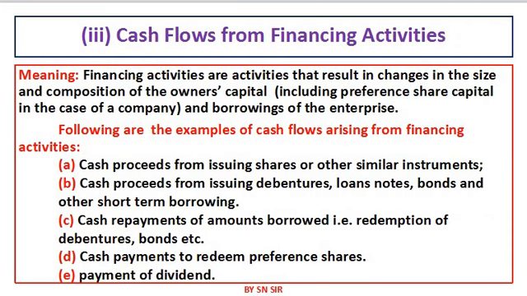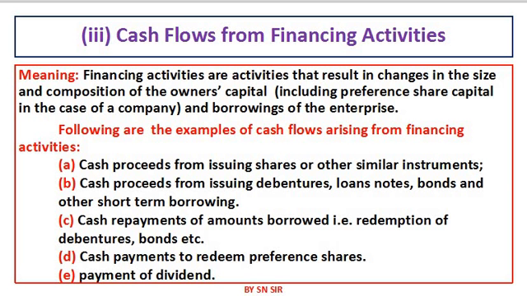Look at the next, that is third point or third activities, cash flow from financing activities. As I said, in investing activities we have to notice all the fixed assets, all the fixed investments or long-term investments. Under the financing activities we have to see all those activities of long-term liabilities which are related to share capital, owner's capital, borrowing of the enterprises.